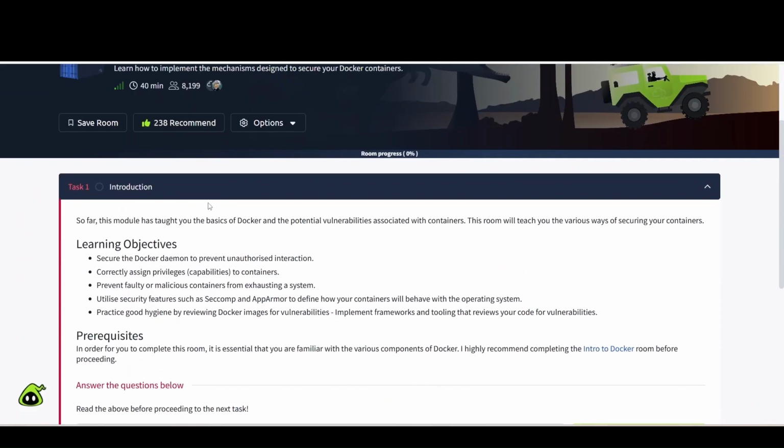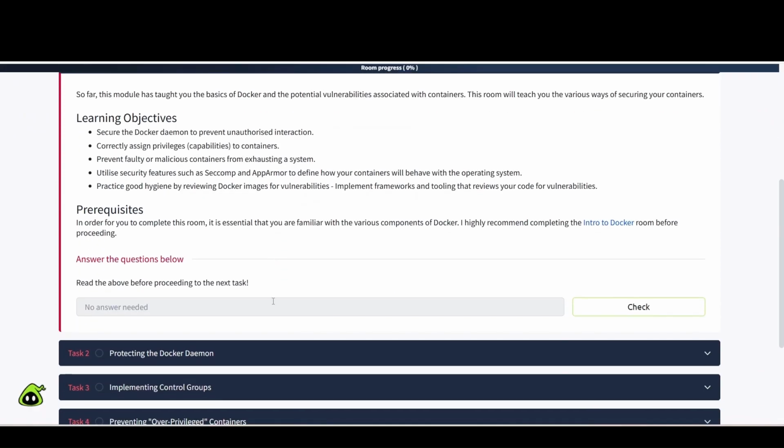So task number 1, introduction. So far, this module has taught you the basics of Docker and the potential vulnerabilities associated with containers. This room will teach you the various ways of securing your containers. Learning objectives: secure the Docker daemon to prevent unauthorized interaction, correctly assign privileges and capabilities to containers, prevent faulty or malicious containers from exhausting a system, utilize security features such as seccomp and AppArmor to define how your containers will behave with the operating system, practice good hygiene by reviewing Docker images for vulnerabilities, implement frameworks and tooling that review your code for vulnerabilities. Quite a few items here that we're going to discuss and learn about.